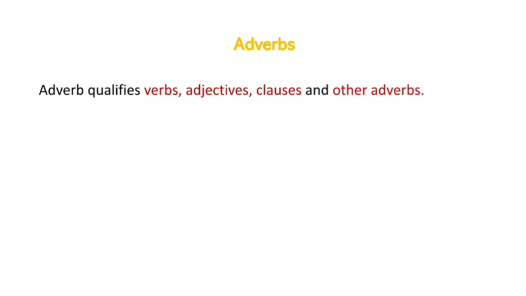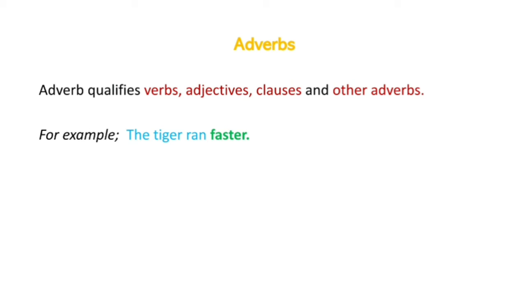Now let us have a look towards adverbs, which is the last topic for our video. An adverb qualifies verbs, adjectives, clauses, and other adverbs. You might get confused. Let us see them through examples in the upcoming slides. The tiger ran faster.